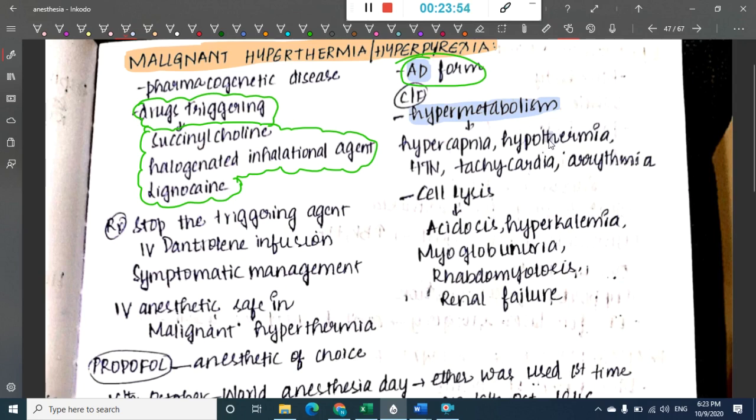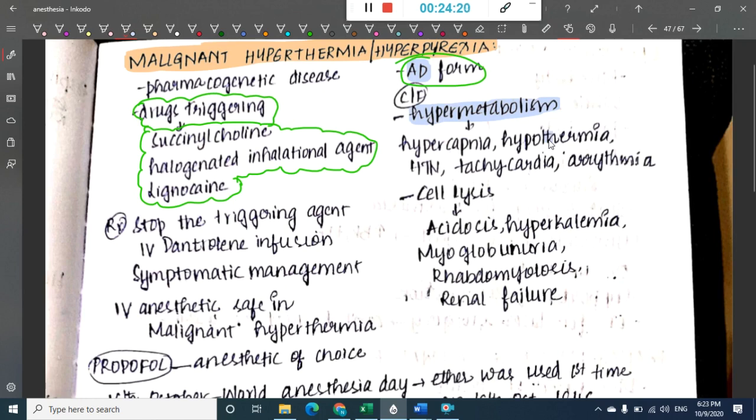Lysis is mainly in the muscle cells. Whenever there is damage or destruction of muscle cells, these muscle cells will release myoglobin which is present in them. So that released myoglobin will occur in the urine, and that is called myoglobinuria. Rhabdomyolysis is breakdown of the muscle cells. When the myoglobin enters the urine, this will damage the kidney, resulting in renal failure.